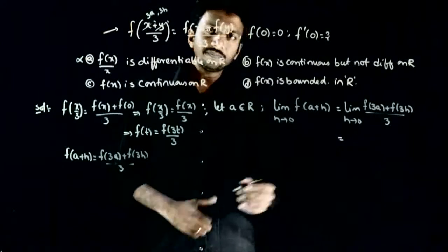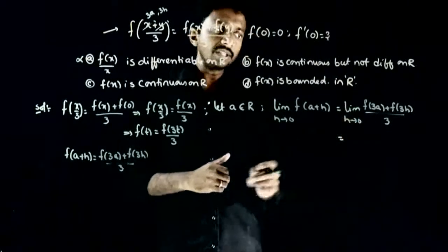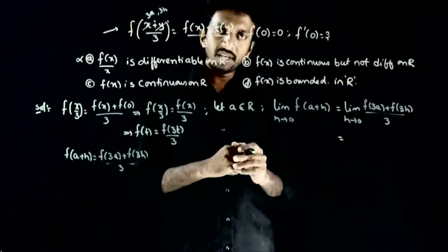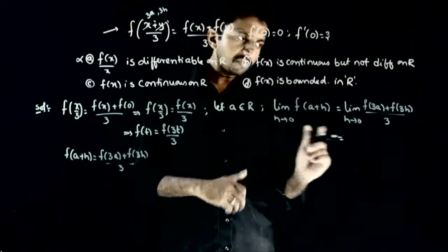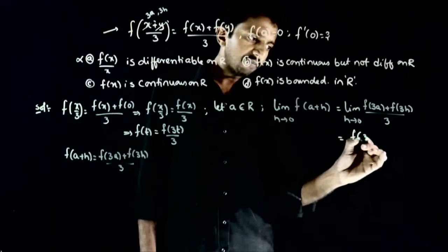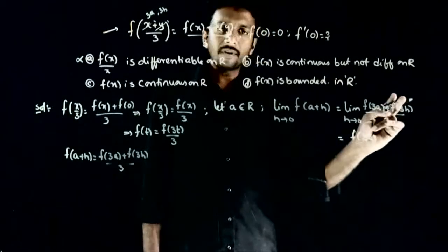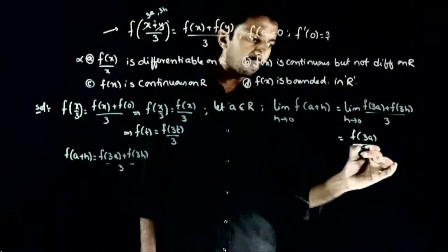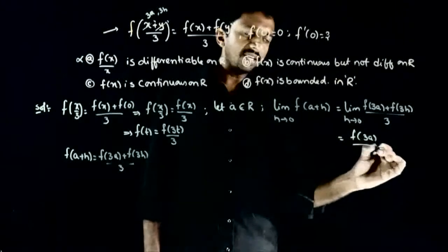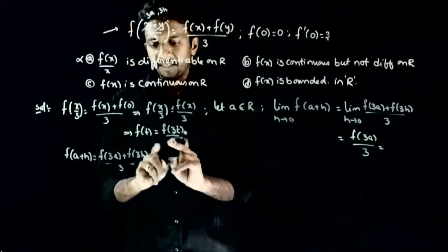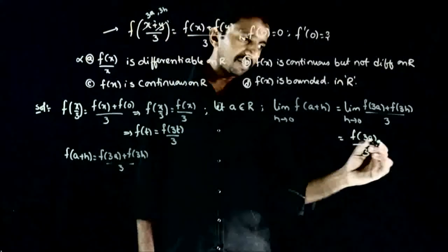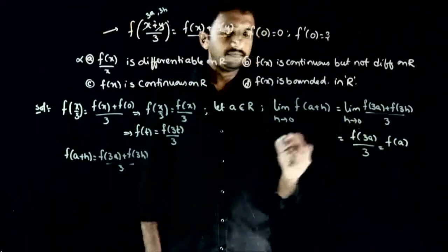That is equal to, so limit h tends to 0 f of (3a plus 3h) by 3. So the denominator is non-zero, so h is equal to 0 put कर लीजिए. That is f of 3a plus f of 0, which is given as 0, by 3. That is equal to f of 3a by 3. f of 3t by 3 is f of t. So f of 3a by 3 is f of a.